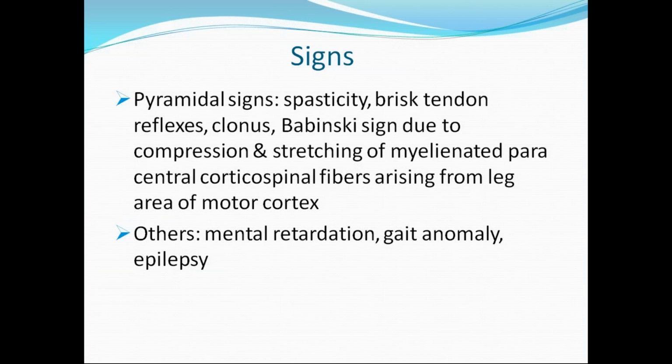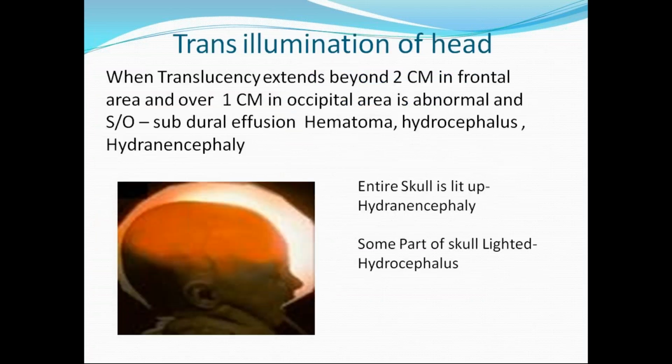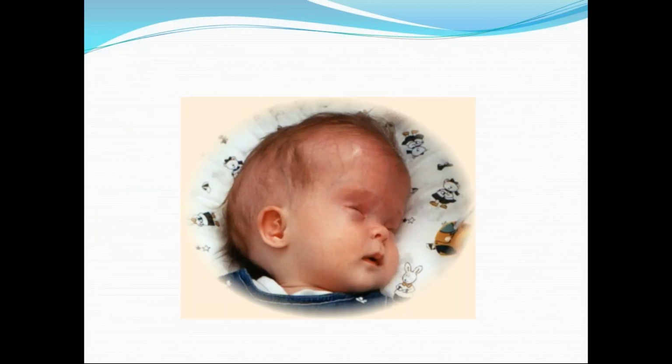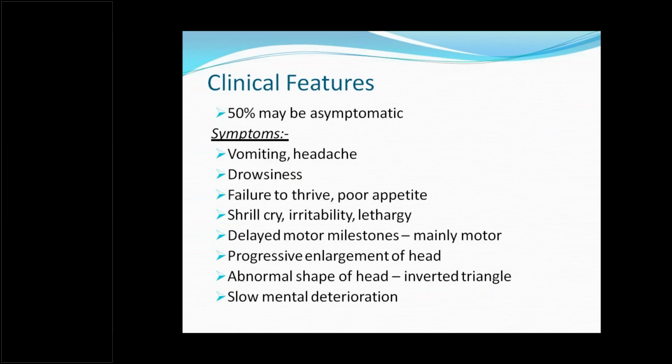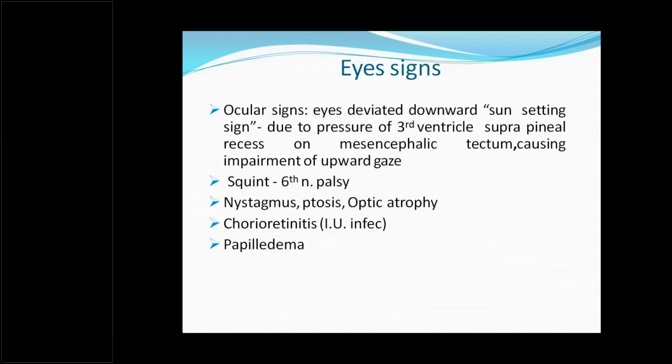And other signs like Babinski sign will be positive, spasticity will be there, and brisk tendon reflexes. These are the signs. We already discussed the clinical features of symptoms like vomiting, headache, drowsiness, failure to thrive, poor appetite, shrill cry, irritability, lethargy, and slow mental development. So when you write clinical features, these are the symptoms and these are the important signs.